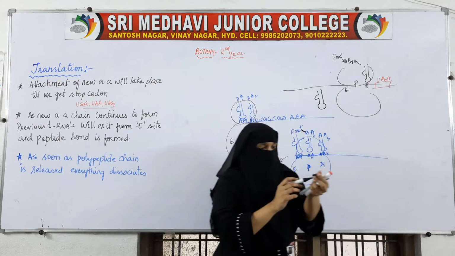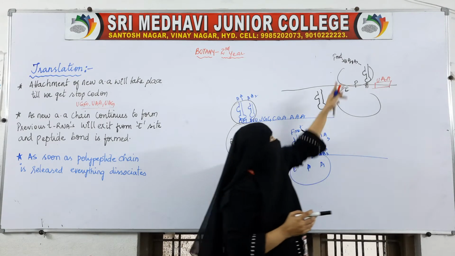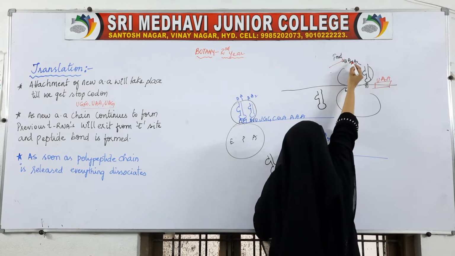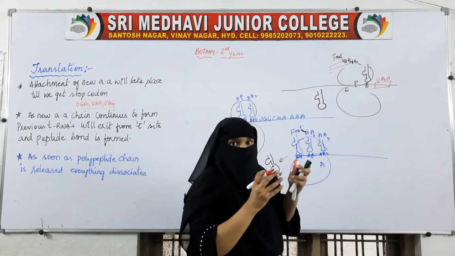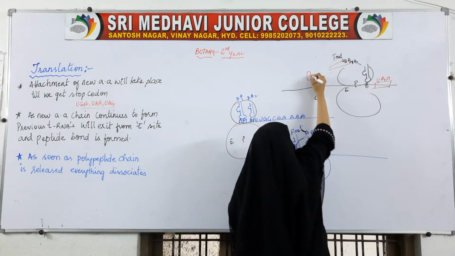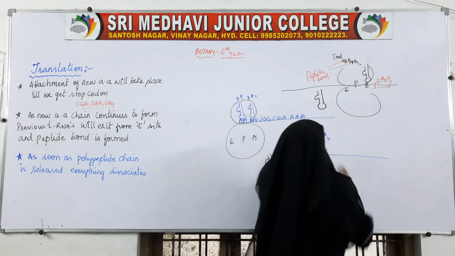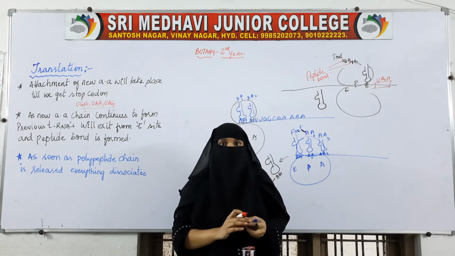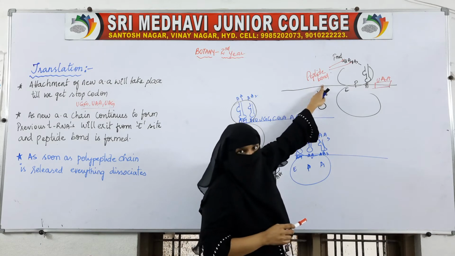So, this chain will be joined, that is, these amino acids will be joined together with the help of a peptide bond. How are these amino acids attached? They are attached by bonds. Which bonds? Peptide bonds. This is the first amino acid, and it is joined to the second amino acid with the help of a bond. That bond is called a peptide bond.